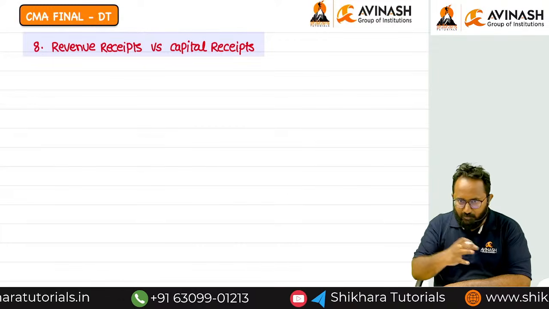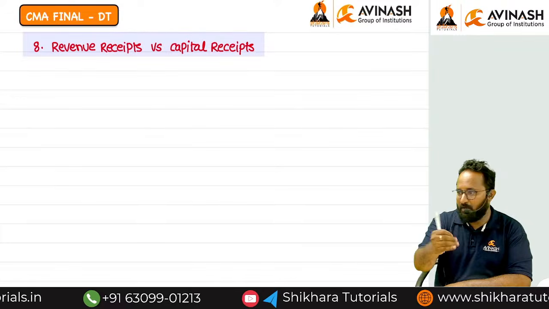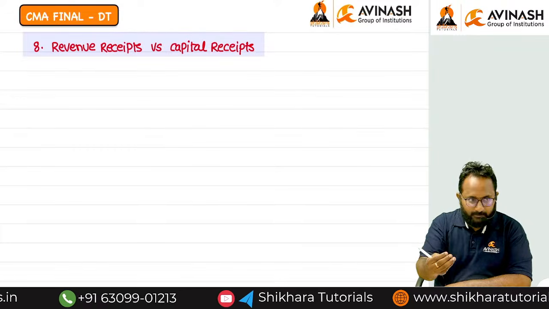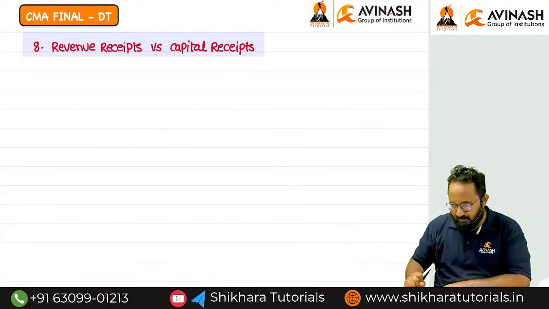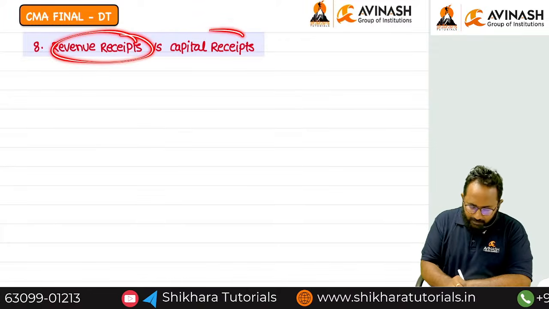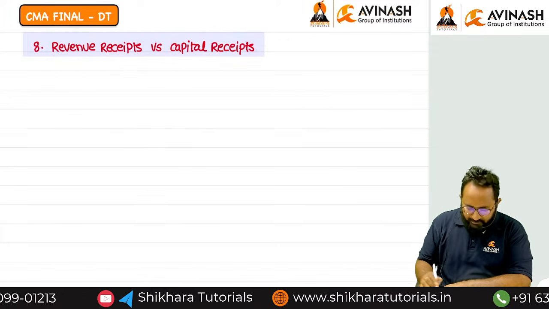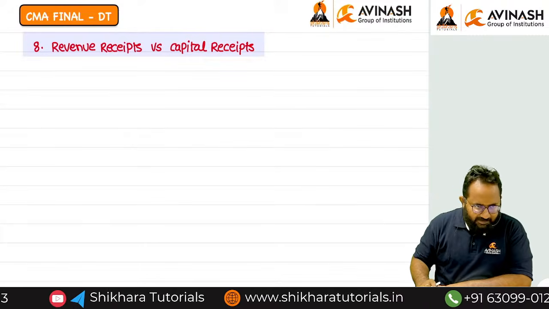Whatever you know from your intermediate level, revenue expenditure, capital expenditure, like that we have revenue receipts and capital receipts. Now I want to discuss which one is taxable and what is the meaning of revenue receipts and capital receipts. We'll discuss in a detailed way.